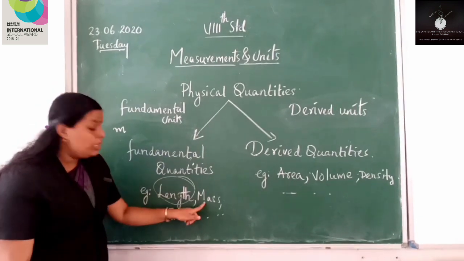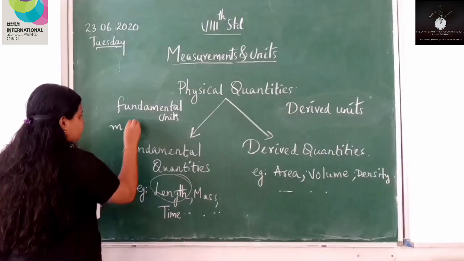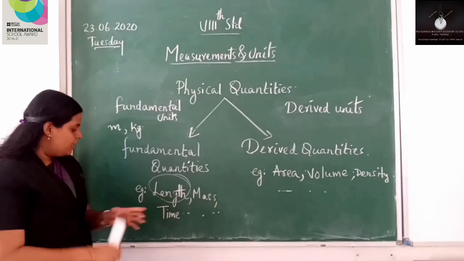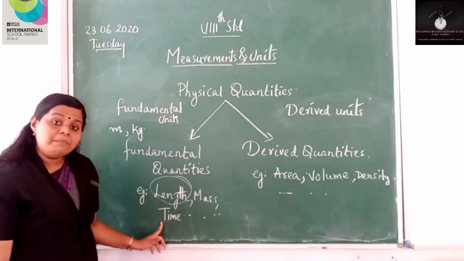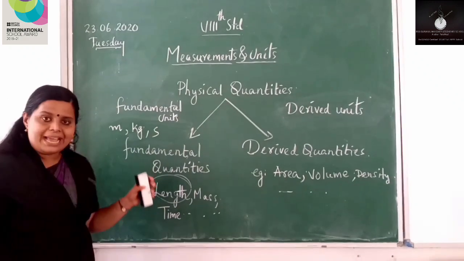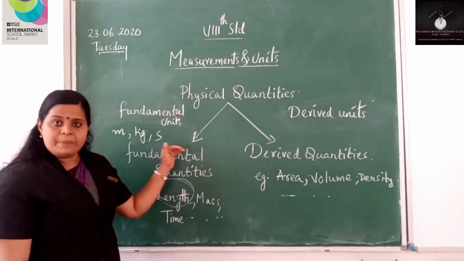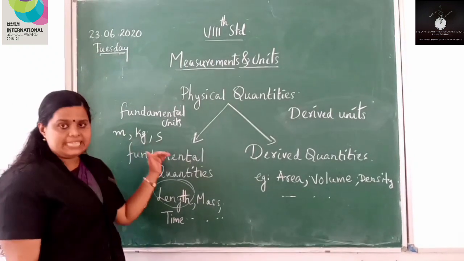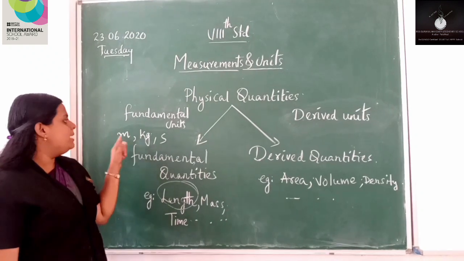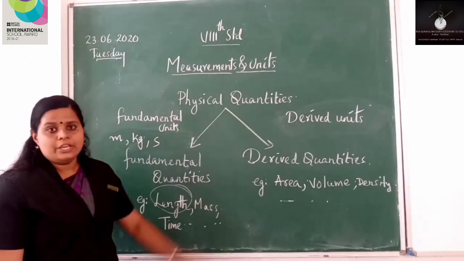Now what about the basic unit of mass? Kilogram. So kilogram is a fundamental unit. Now what about the basic unit of time? Second. It is represented by s. Here I have written the symbols of the basic units. So this is meter, this is kilogram, and this is second. These are all fundamental units.